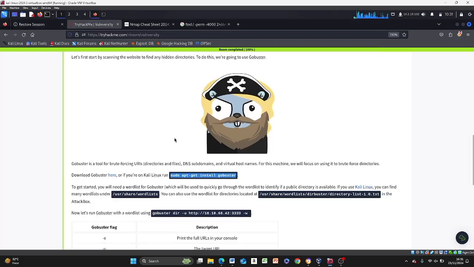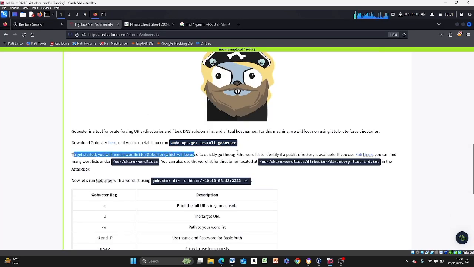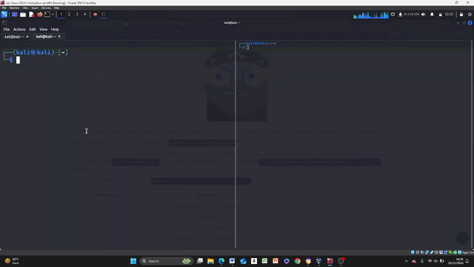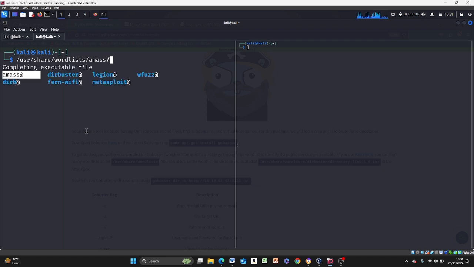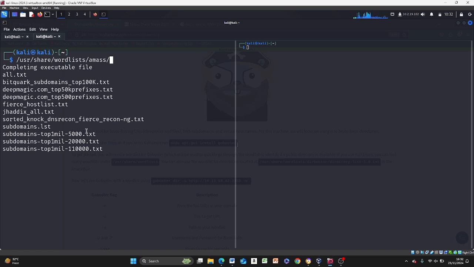The next thing is they tell you that you have a word list located somewhere. If you come on your system and literally do this, word lists, and then you tap, you see the different word lists you have. You can pick a directory. When it's blue, it's a directory. When it's not blue, it's a file, stuff like that.